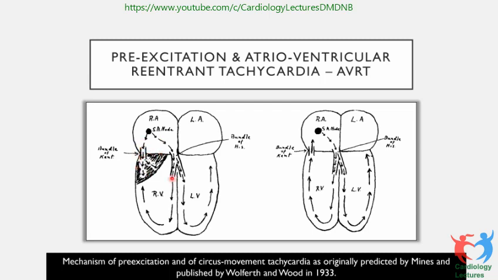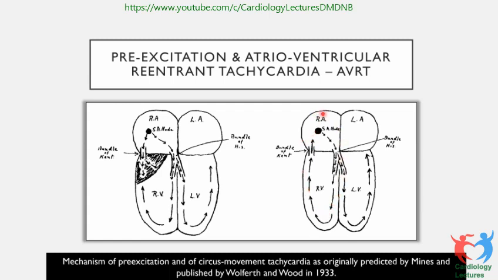And during tachycardia, now there are two kinds. This is orthodromic tachycardia. During orthodromic tachycardia, the impulse goes down the normal pathway. Ortho means straight, and it goes down like this, and retrogradely it goes through the accessory pathway. So the circuit is like this.